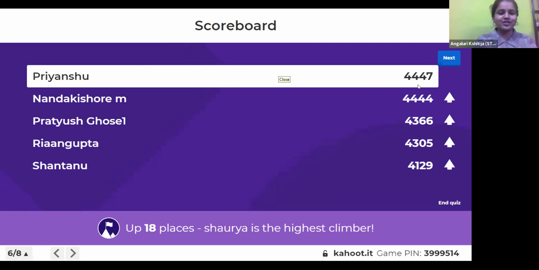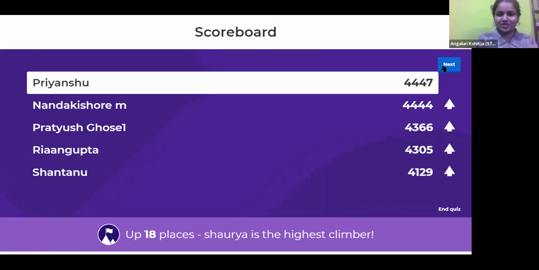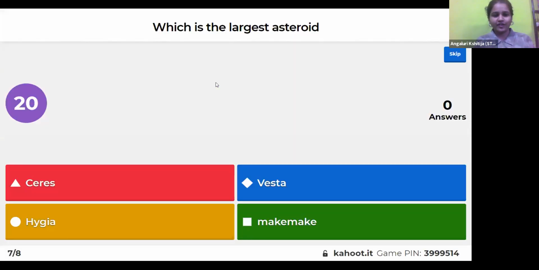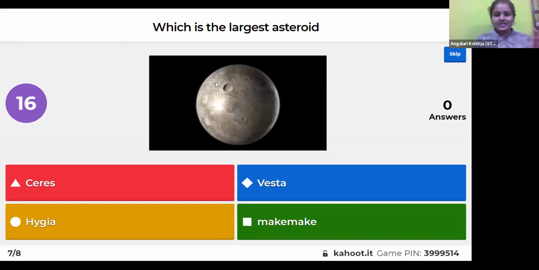Let's move on to the next question so that all those people who are trying to revive their scores can do so. The next question is, which is the largest asteroid? Okay. The names are Ceres, Vesta, Hygiea, and Makemake. So out of these 4, what is the correct option? Please do not write the answers in the chat. Let everybody try it once.